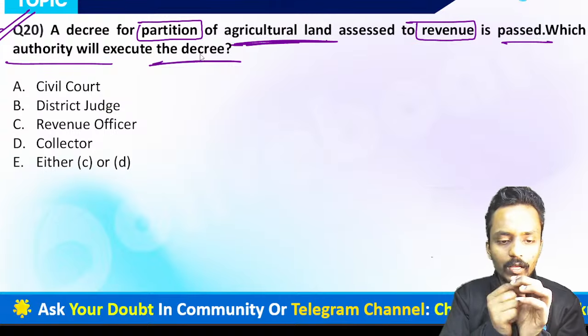Now in such a case, who has the authority to execute the decree? The first is civil court, second is district judge, third is revenue officer, fourth is collector, and the fifth one is either C or D. So what do you think right now? Can I say in such a case either the revenue officer or the collector?